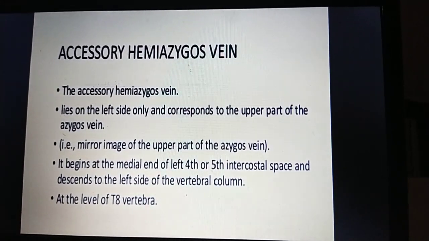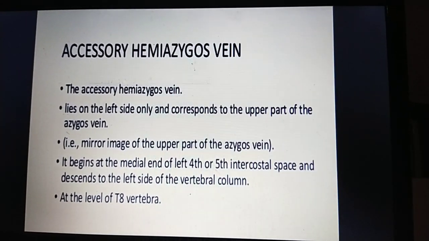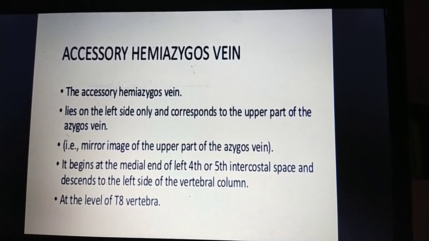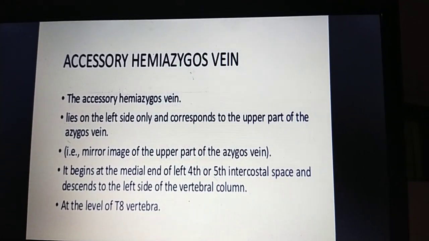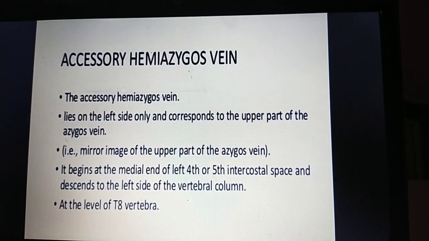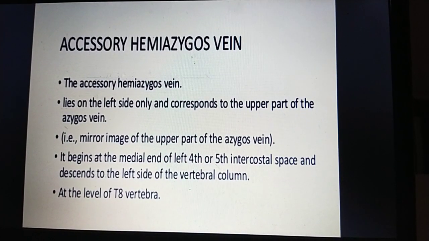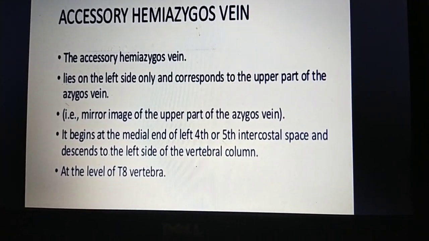Now the accessory hemizygous vein. Accessory means extra, and hemi means half. It is above the hemizygous vein, accessory to the hemizygous vein, so it is called accessory. It lies on the left side only and corresponds to the upper part of the azygous vein.